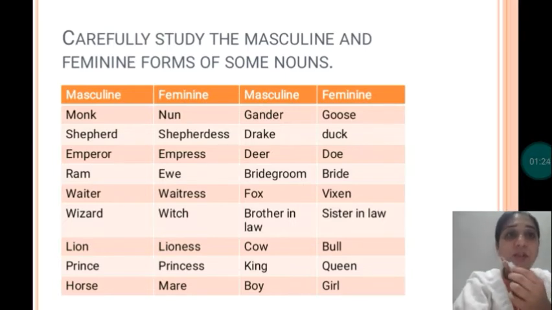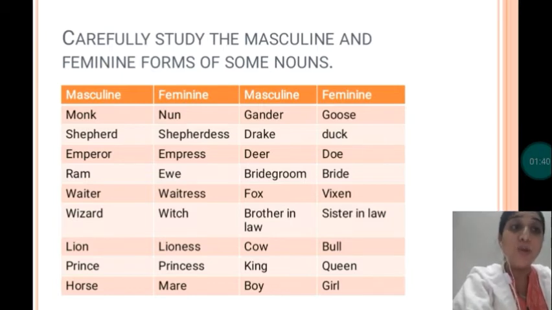Read this carefully so that you can do the exercise portion. Masculine is male, feminine is female, common is for both, and neuter gender is used for non-living things. I hope you are clear with this and even with the examples.